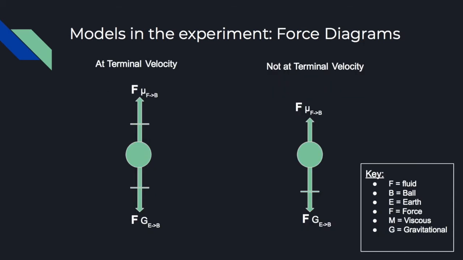The force diagrams represent the ball at or not at terminal velocity. When the ball is at terminal velocity, it represents Newton's second law: the viscous force is equal and opposite to the gravitational force, meaning that there is no acceleration and a constant velocity. When the ball is not at terminal velocity, the force of gravity is greater, indicating that there is an acceleration in the negative direction, with gravity.